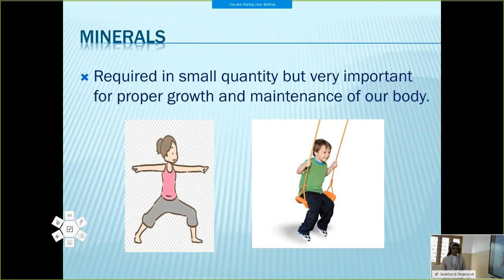Now we are moving to minerals. Two micronutrients are there: one is vitamins, another is minerals. Like vitamins, minerals are also a group, and each has its own different functions. Minerals are required in small quantity but are very important for the growth and maintenance of our body. Minerals are one of the micronutrients. They are needed in small amounts, but they are very, very important for our health.